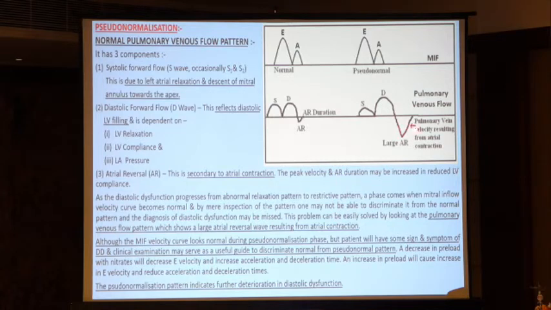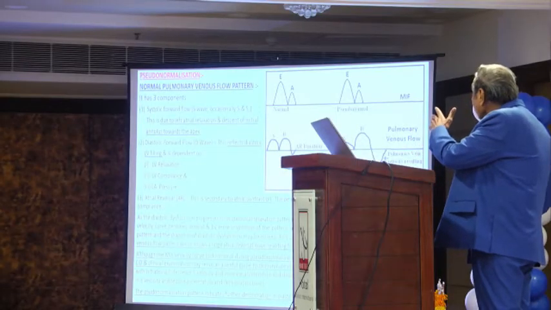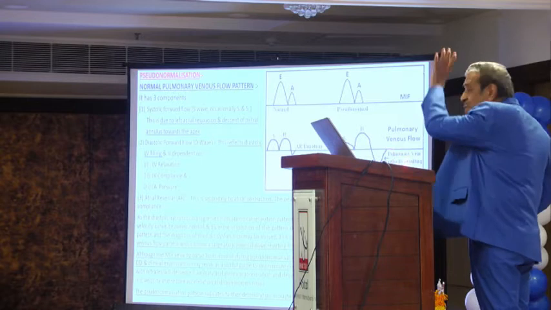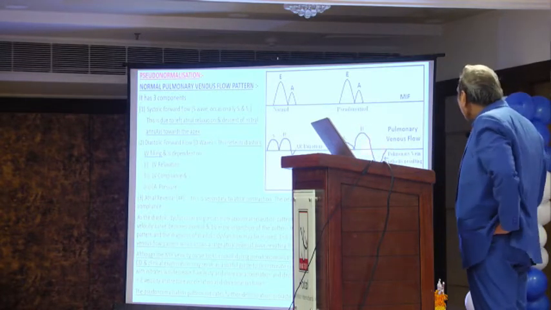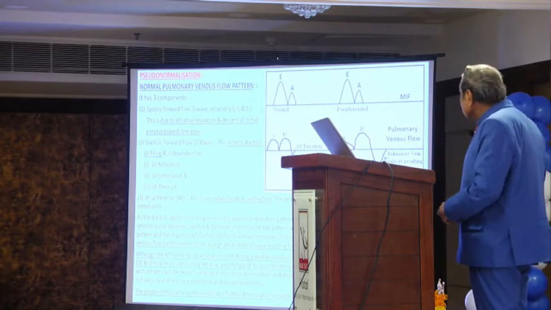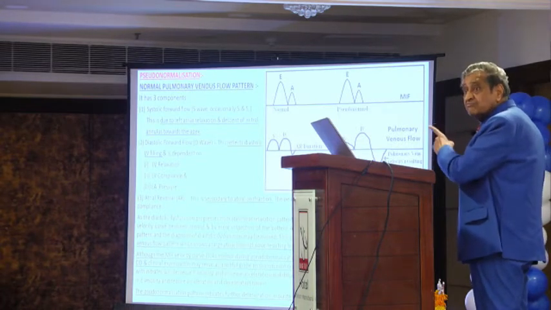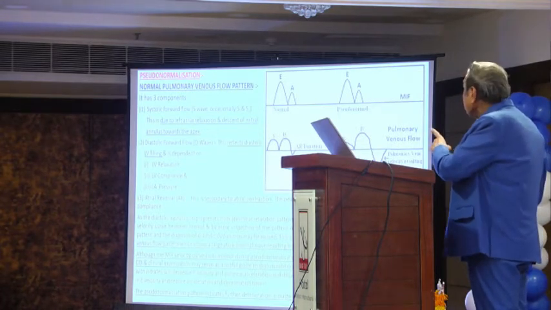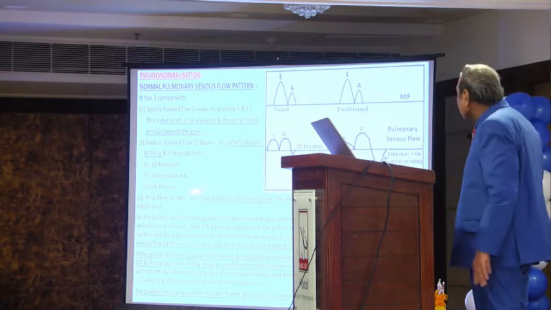Because blood is not entering the LV, it is going back to the atria and from the atria to the lungs. When it goes back to the lungs, there will be a large atrial reversal. It means this is pseudo-normal. That was not normal. We have clearly defined this by pulmonary venous flow, but this is 100%.